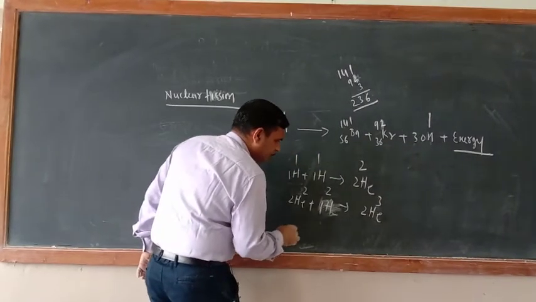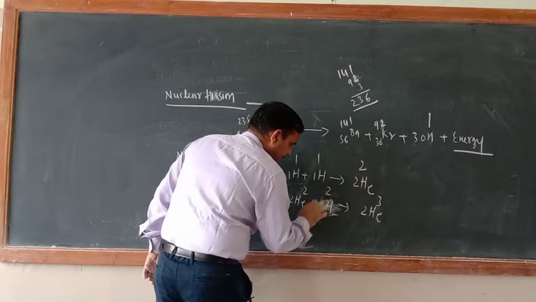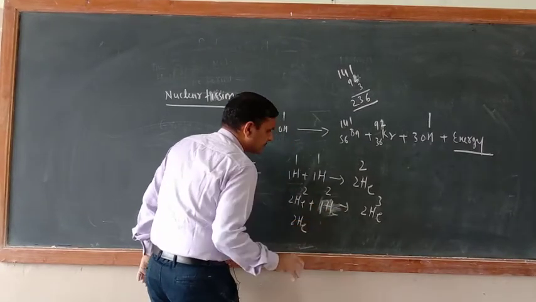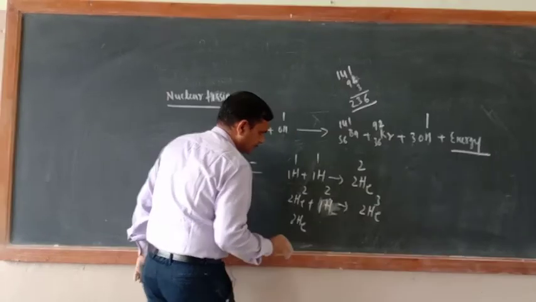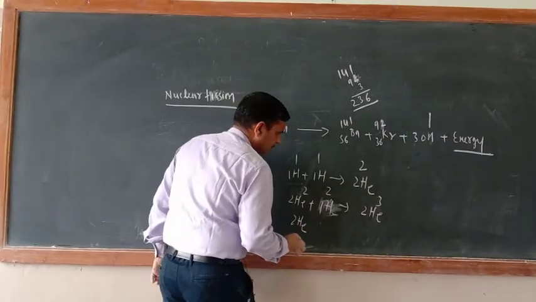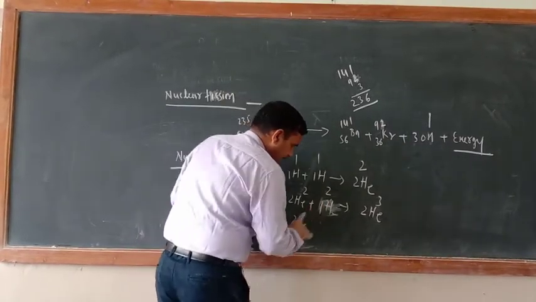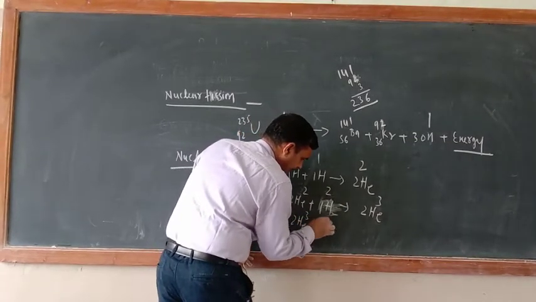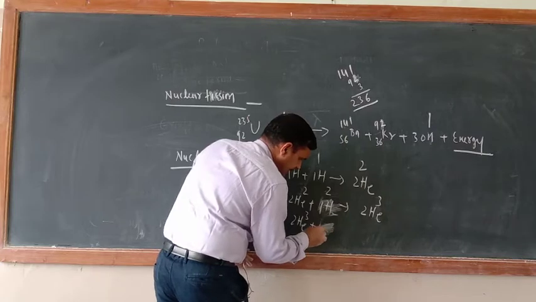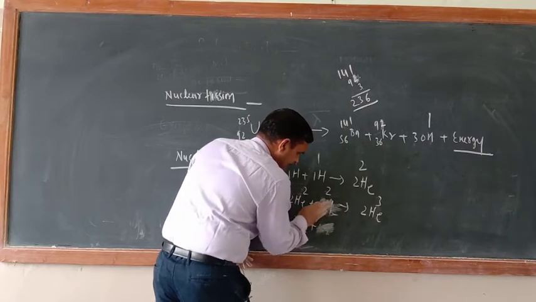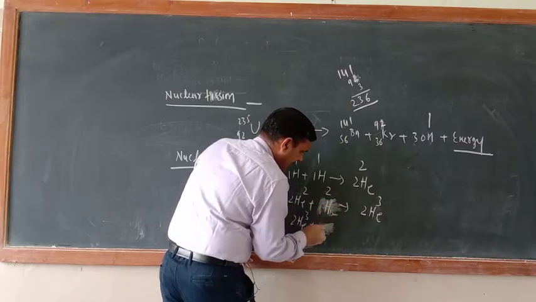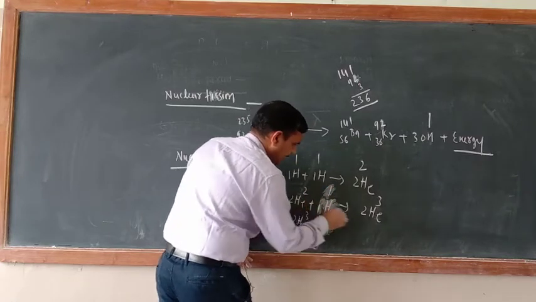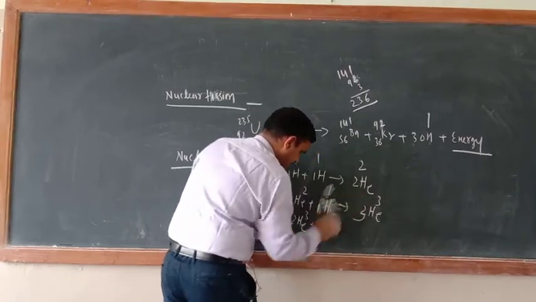Now this 2He3 will further react with another 2He3, so this is 2He3 plus 2He3.